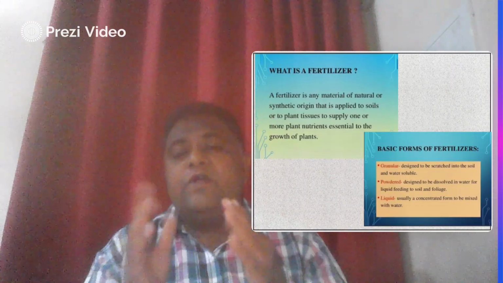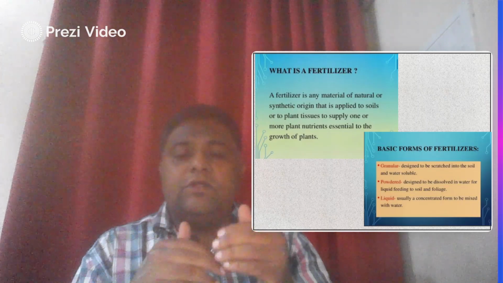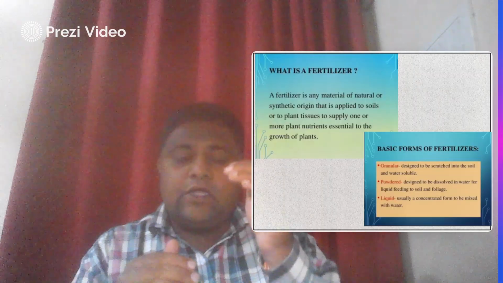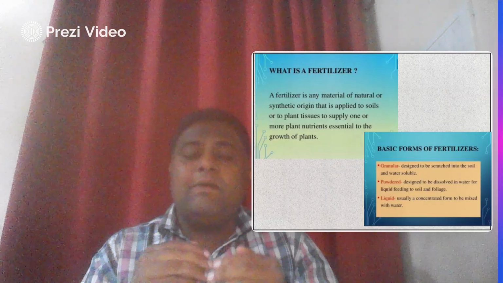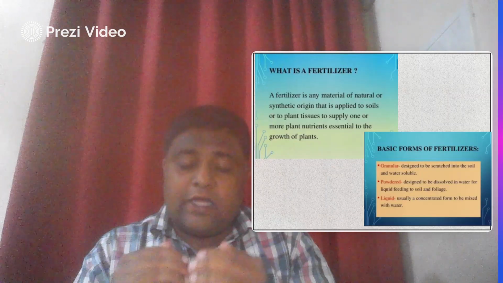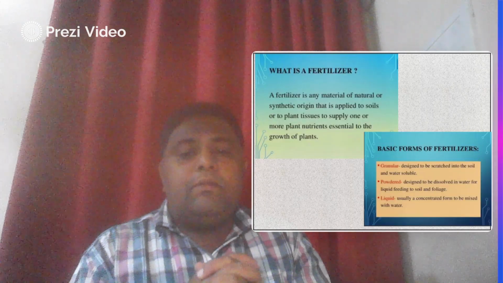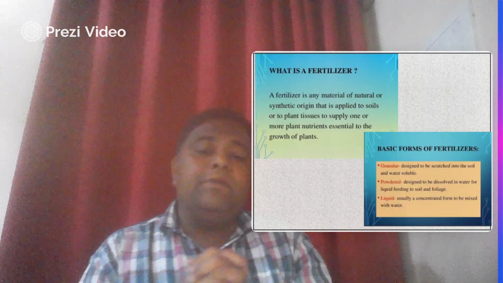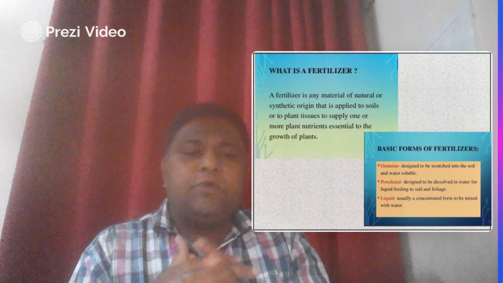As you know, the global human population is continuously growing, but fertile land is continuously decreasing. So from that point of view, we require the maximum amount of crop yield in less time as well as on less land. For that we require some chemicals or supplements for the soil, as well as for the crop.